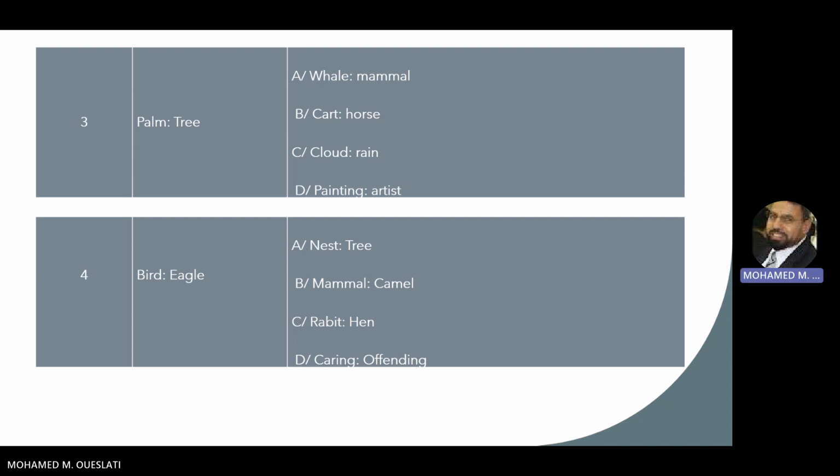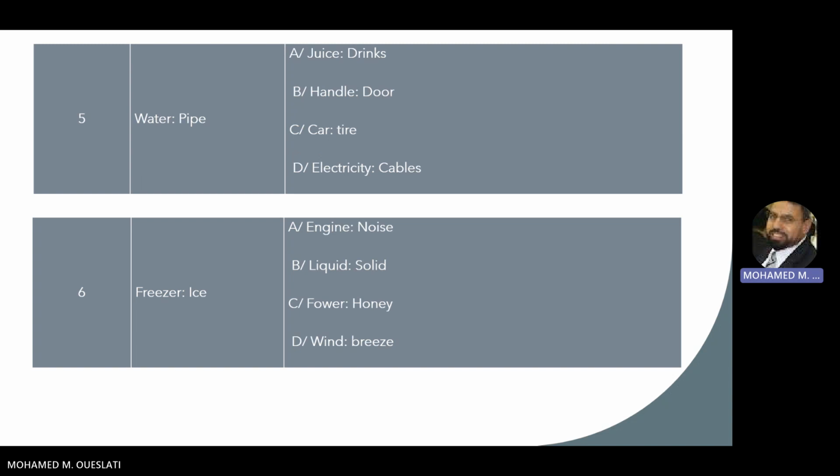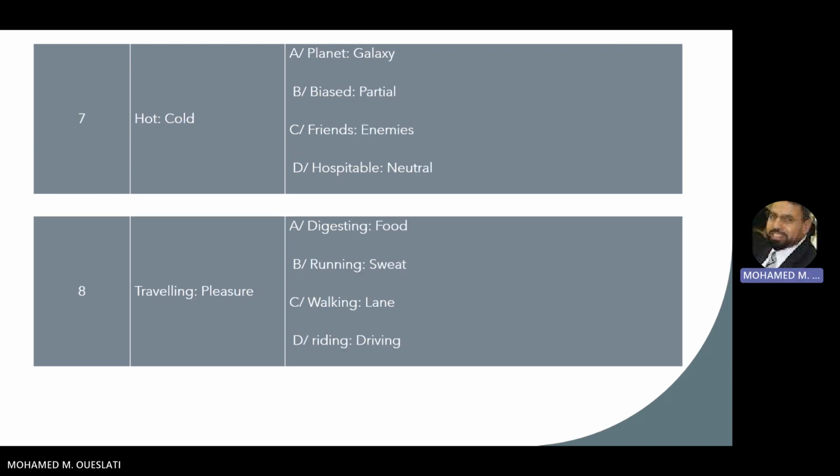We move to the next. We have juice, hot, cold. So here the two terms, they are opposites. So they convey opposing meanings. And here the right answer that works with this one, we talk about friends and enemies. Okay, because for option B, bisect and partial, they are synonyms, and of course cannot work with this. So the right answer is C.